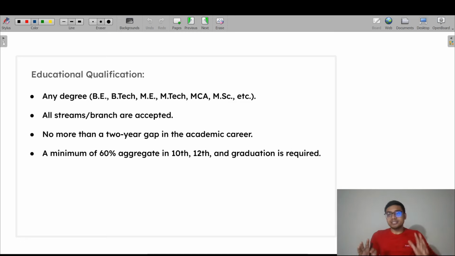So before starting this, we will get to know what educational qualification you need to appear in this particular exam, the TCS NQT examination.